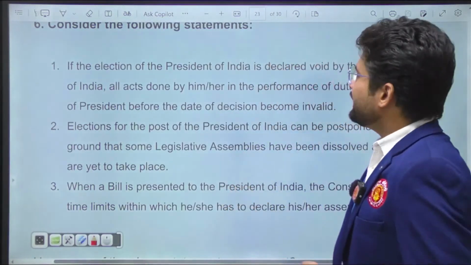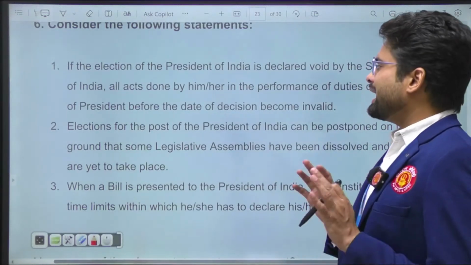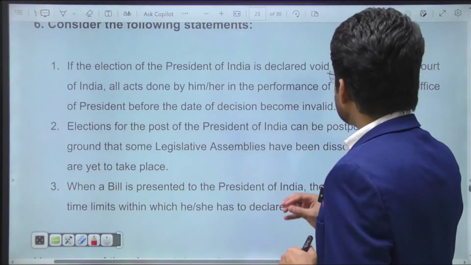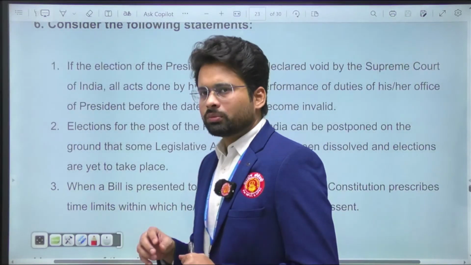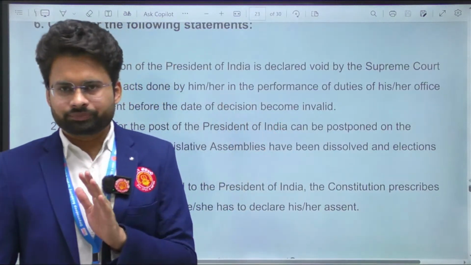Okay. If the election of the President of India is declared void by the Supreme Court of India, all the acts done by him or her in the performance of the duties of his or her office of the President before the date of the decision are or become invalid.